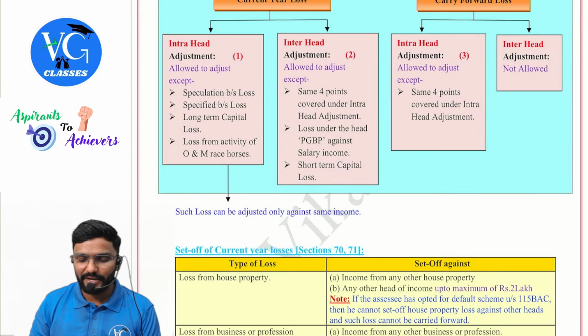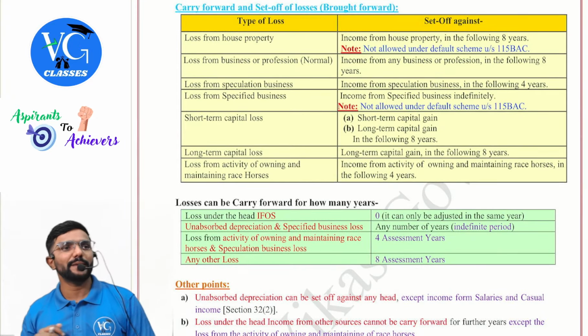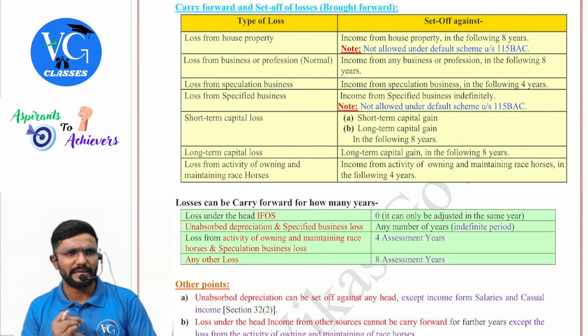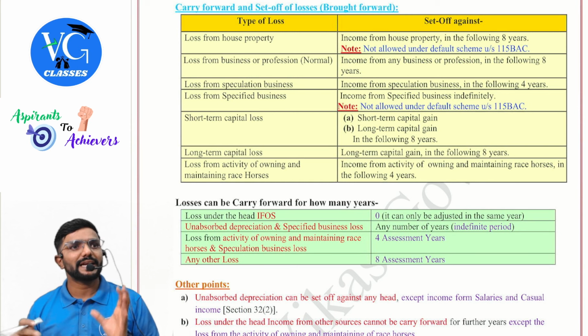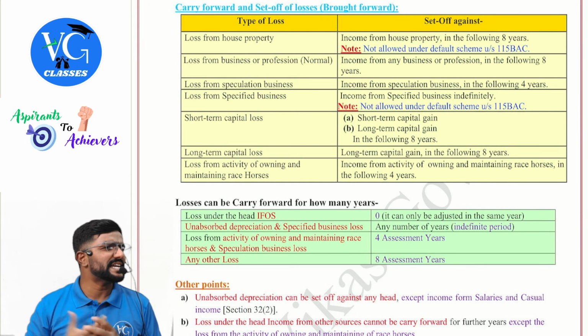Next, if it is a carry forward loss, we discussed it here. Now I am just elaborating on that. Carry forward loss, just one table for it. Carry forward or brought forward, one and the same. Clear? And guys, here they have told you can carry forward the loss for 4 years, 8 years and so on.